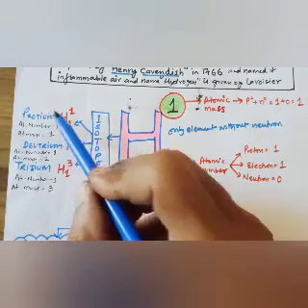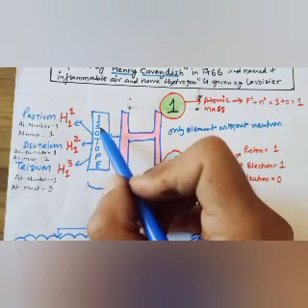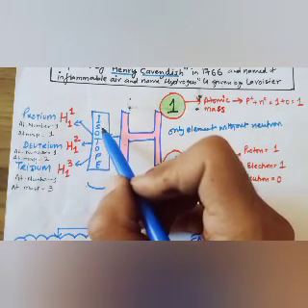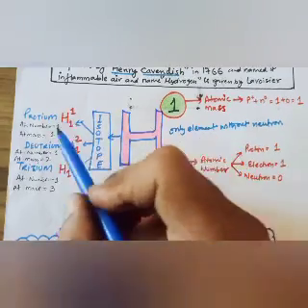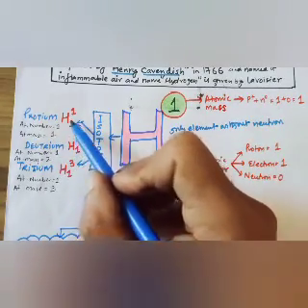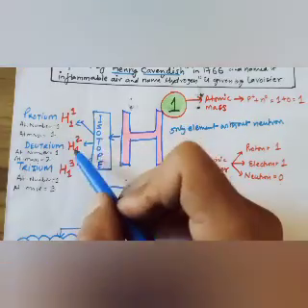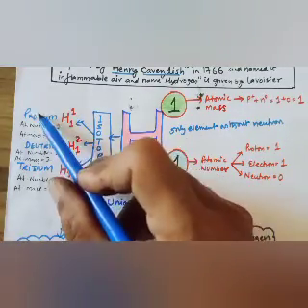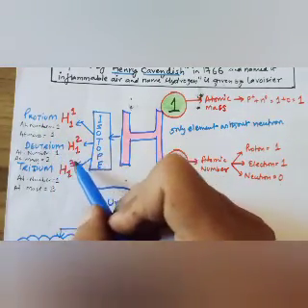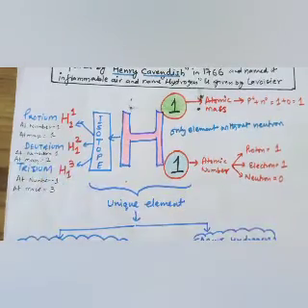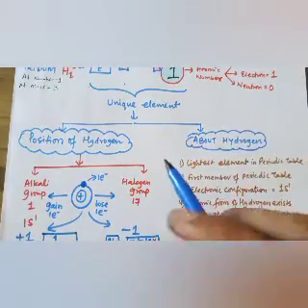What is an isotope? Isotopes have the same chemical symbol, same atomic number but different atomic mass. You can see here the same atomic number 1, 1, 1, but the mass is different: 1, 2, 3. That's why 1 is protium, 2 is deuterium, 3 is tritium. That is why they are isotopes. Now, why is it called a unique element?